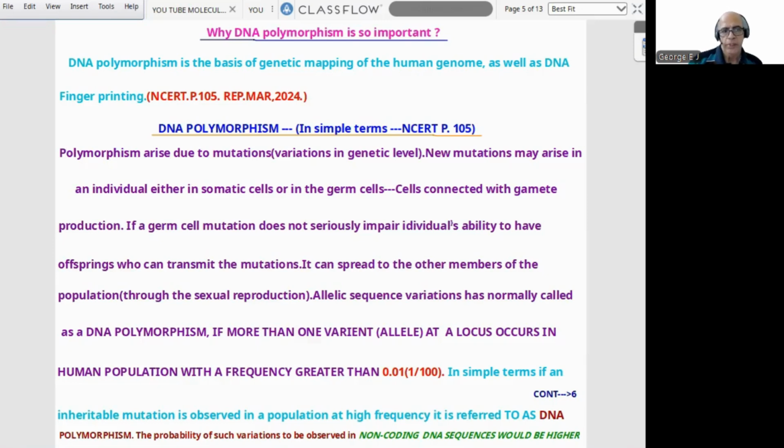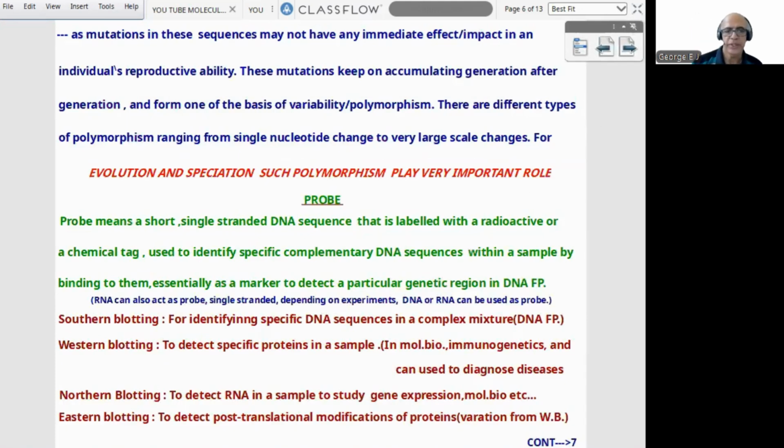Once again, the probability of such variations to be observed in non-coding DNA sequences would be higher as mutations in the sequence may not have any immediate effect or impact on an individual's reproductive ability. Now, what is the effect of all this? These mutations keep on accumulating generation after generation and form one of the bases of variability or polymorphism.